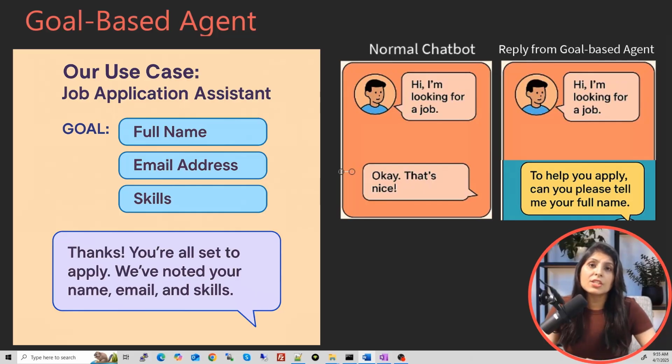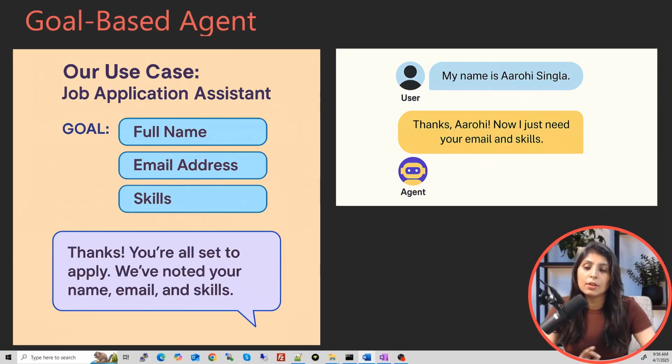And a goal-based agent also checks what information is still missing, right? So suppose you said my name is Arohi. The goal-based agent will say, okay, thanks Arohi, now I just need your email address and skills. What is the use case we are trying to implement today? That agent will ask for name, email and skills, and I have only provided the name over here, right? So when I provided my name, the agent said thanks Arohi, you just need to provide email address and skills, which means it is checking what information is missing to achieve the goal. So it will ask you again to provide that information.